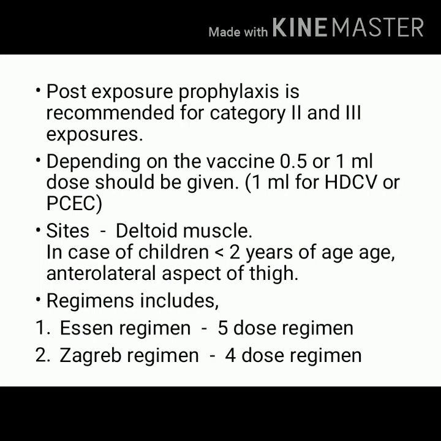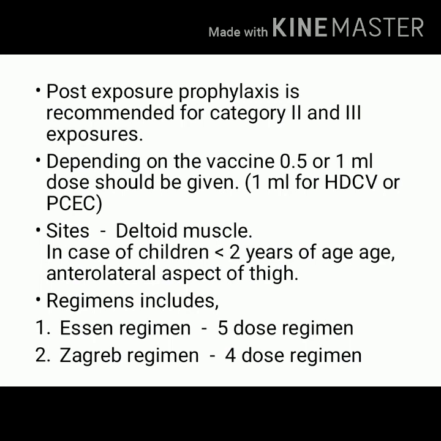or in the case of category 2 or category 3 exposure below 2 years of age, or simply you can say children below 2 years of age, the vaccine should be given at the anterolateral aspect of thigh.